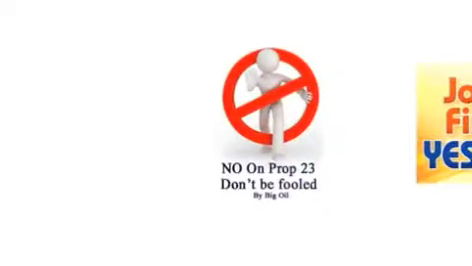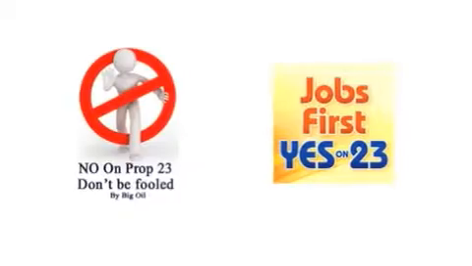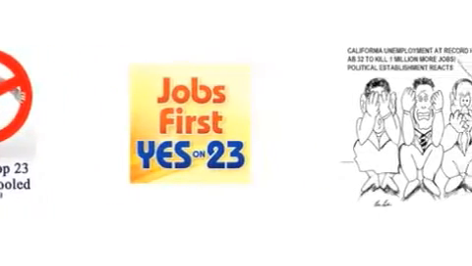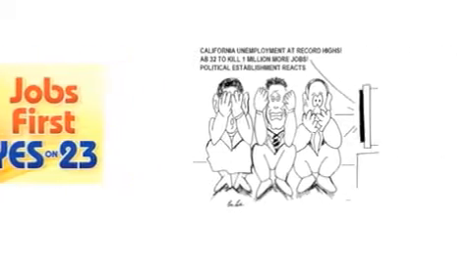Last year, Californians voted down Prop 23, which would have taken away some effectiveness of 2006's AB 32, the Global Warming Solutions Act of 2006.